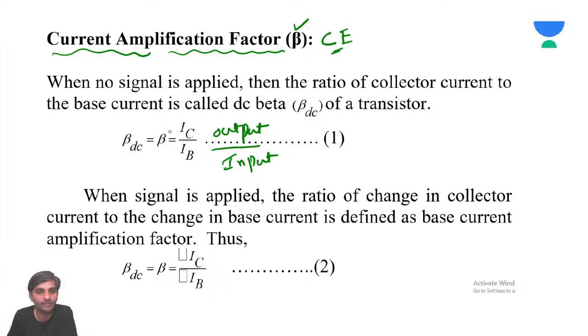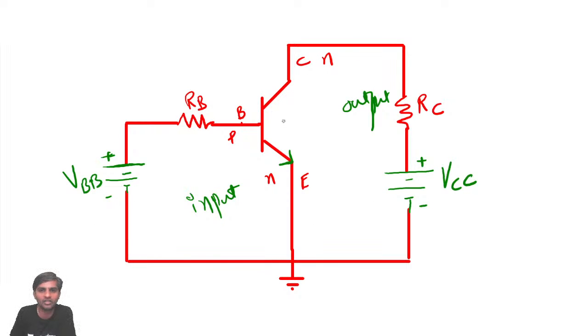Now beta is the current amplification factor of the common emitter configuration. Remember, when the current amplification factor of the common emitter configuration is beta, it is again output by input. What is the output current? Is it not the collector current?